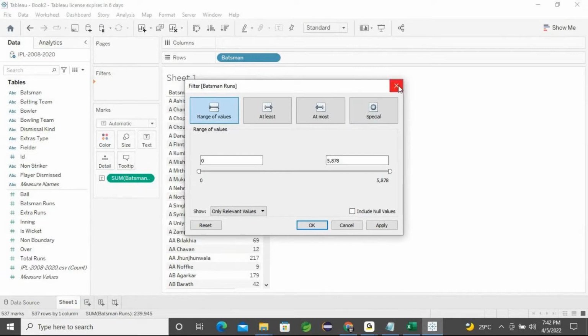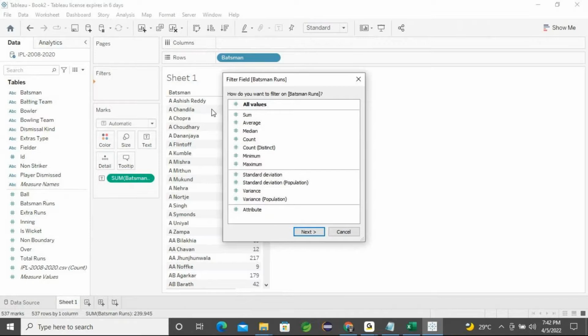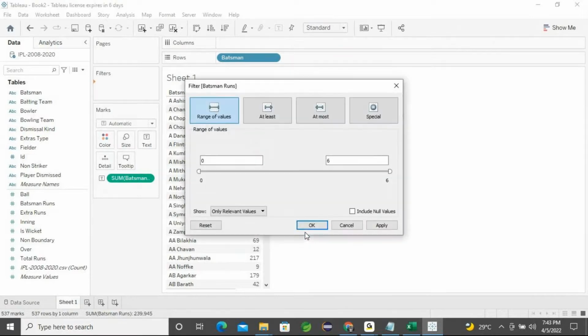So what I can do is drag that batsman's runs and put it into the filter section. Please don't select any kind of values, don't select any sums. I can go with next. That moment it asks in which range you want the data. You can do it from this filter. I want the range from 2500 to 6000.